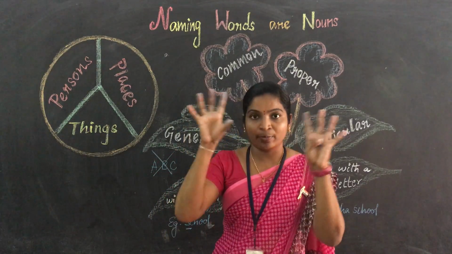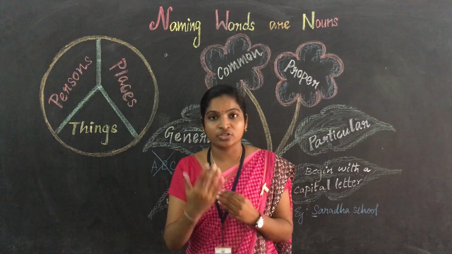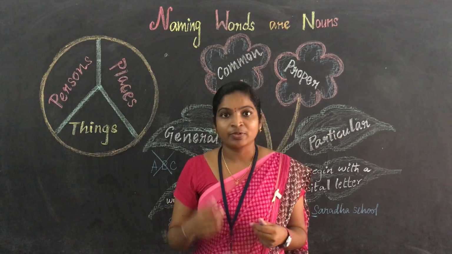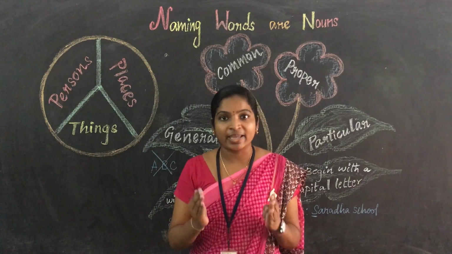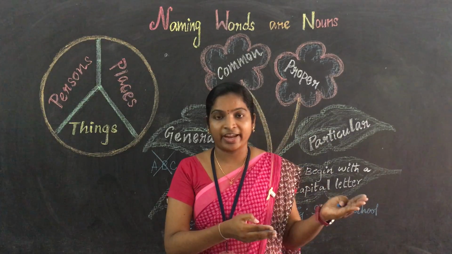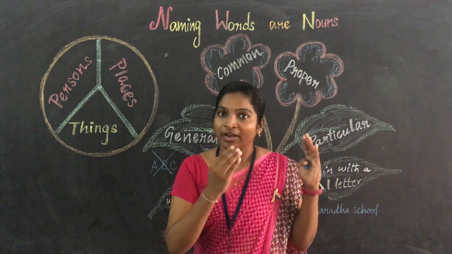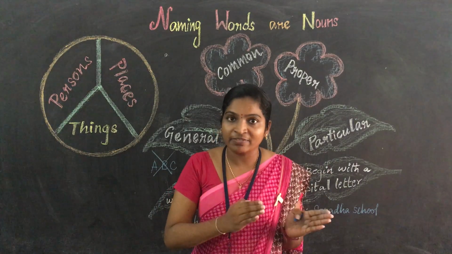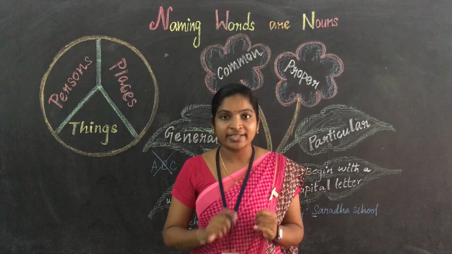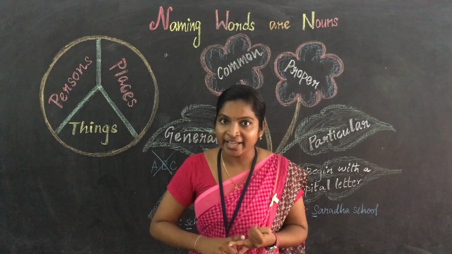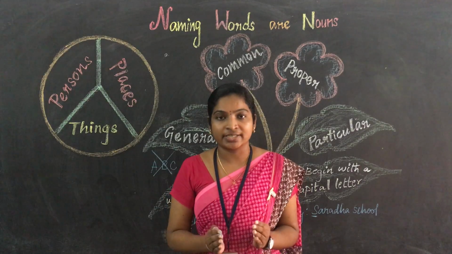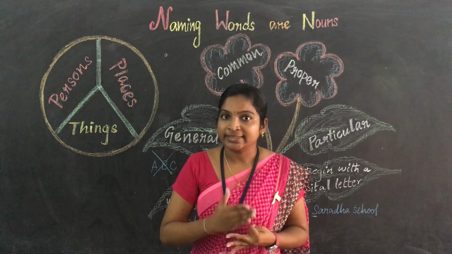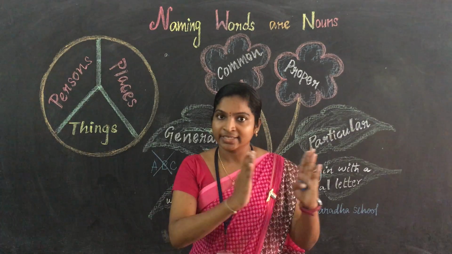Again, remember in your mind what I just told you. Recollect everything. We will rewind everything, so listen carefully. First, naming words. In grade one you studied them as naming words, but here they are mentioned as nouns. Naming words are also called nouns. It is the name of a person, place, thing or animal. That is, people, places, things or animals. That is a naming word.